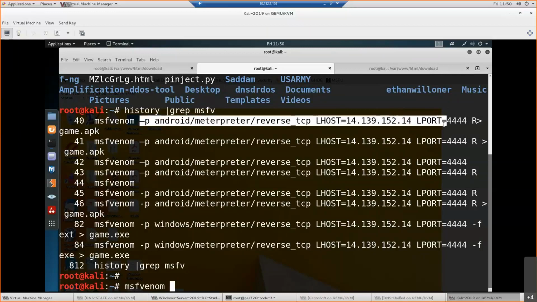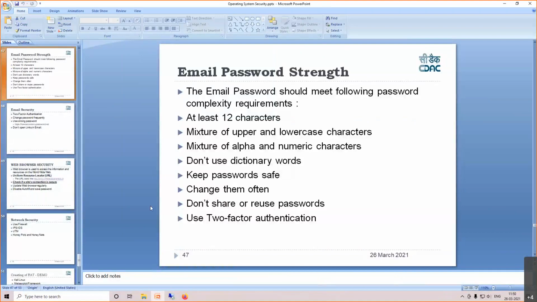Because the majority of people are using Android only, hackers have only developed for Android. They have not developed as much for iOS, but that also can be easily done, right? That also can be easily done. So if we go back to the slides here,